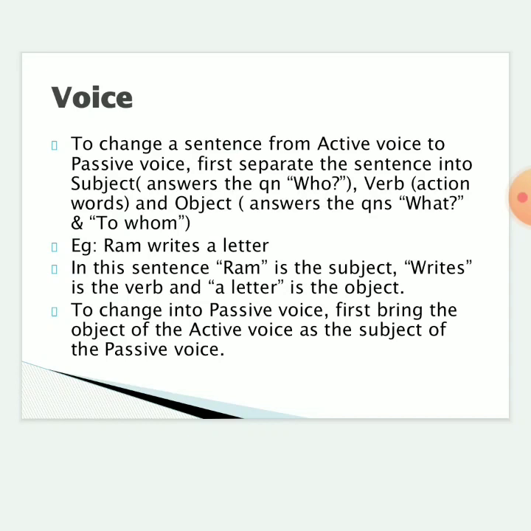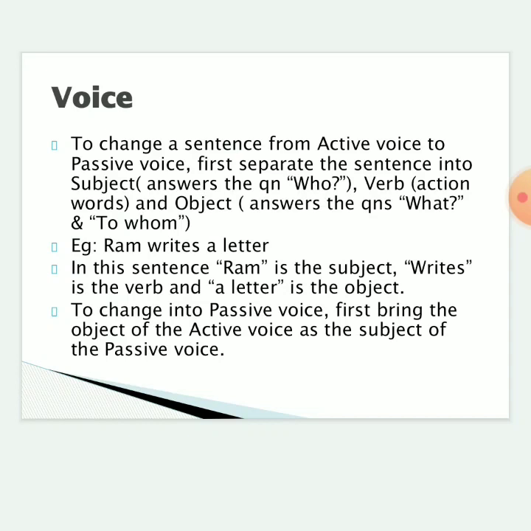For example, Ram writes a letter. In this sentence, it asks the question, who writes a letter? Ram, isn't it? So Ram is the subject. What is Ram doing? Ram is writing. So here write is the action word. So write is the verb. And what does Ram write? Ram writes a letter, isn't it? So letter is the object.